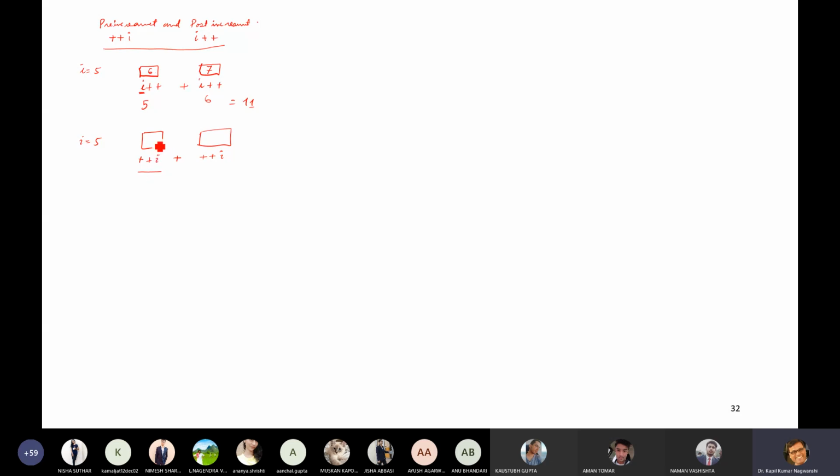So what is the value? 6. It will increment first and use later. Then again this will increment first and use later. The final value is 7. Now this will become 7 and this will become 7, and the final answer is 14.